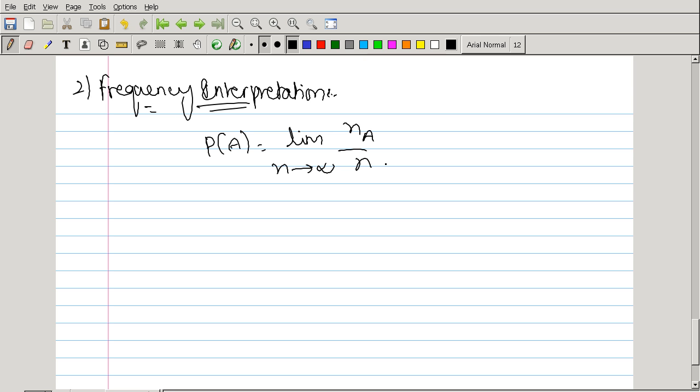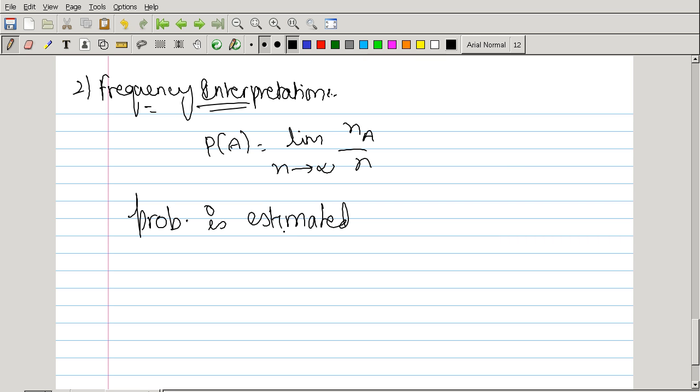Now where is it used? It is used, for example, for computing the average symbol error probability in digital communications. In this particular definition, the probability is estimated. Understood?